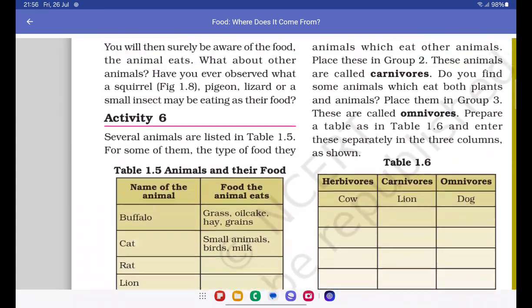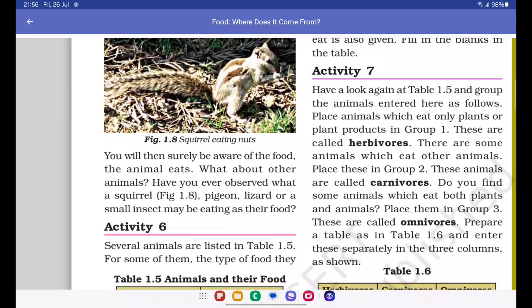This is our table 1.5. And group the animals entered here as follows. Place animals which eat only plants or plant products in group 1. These are called herbivores. I'm pretty sure most of you are already aware of what herbivores, carnivores, and omnivores are, but just to refresh your memory, herbivores are those who eat only plant-based food.